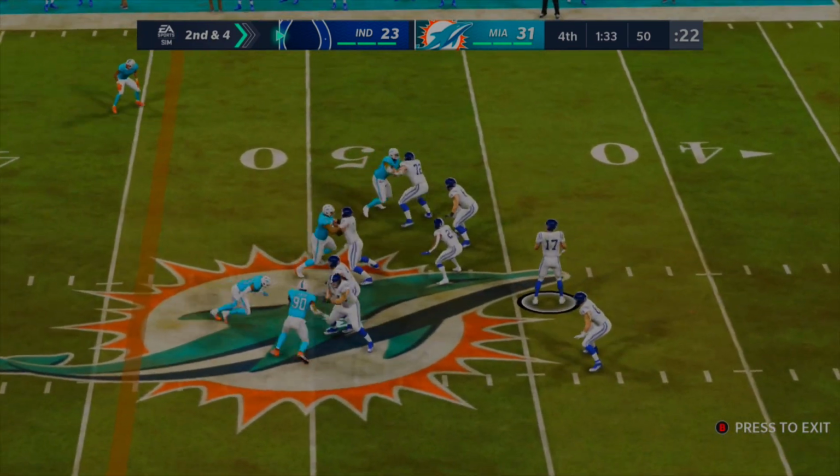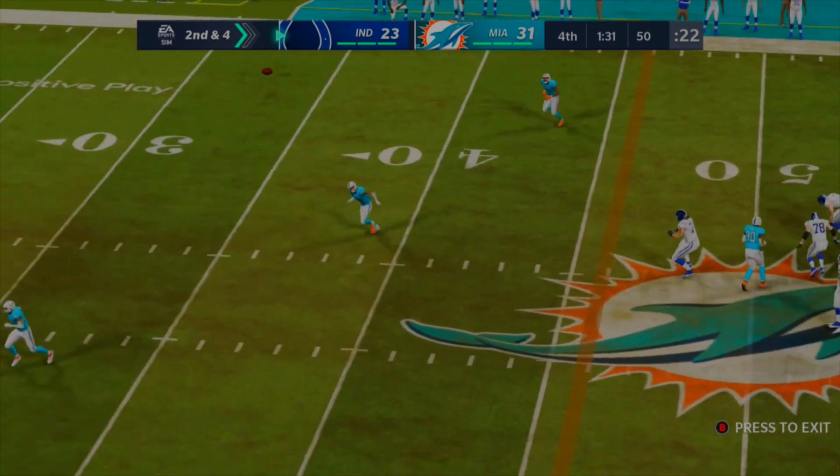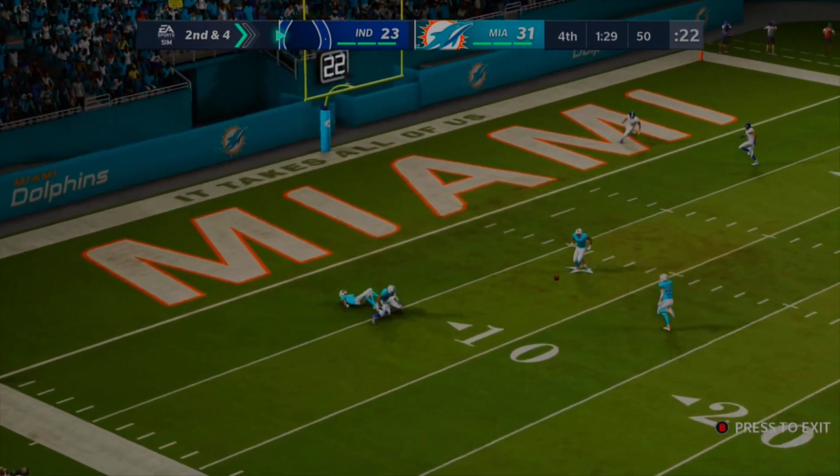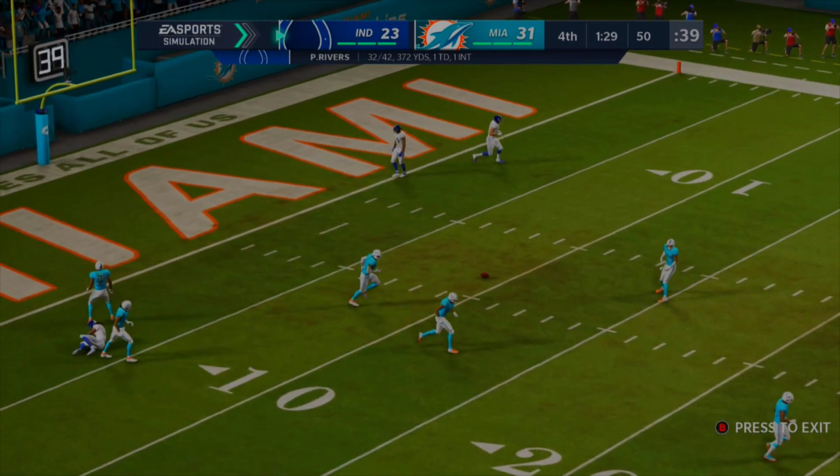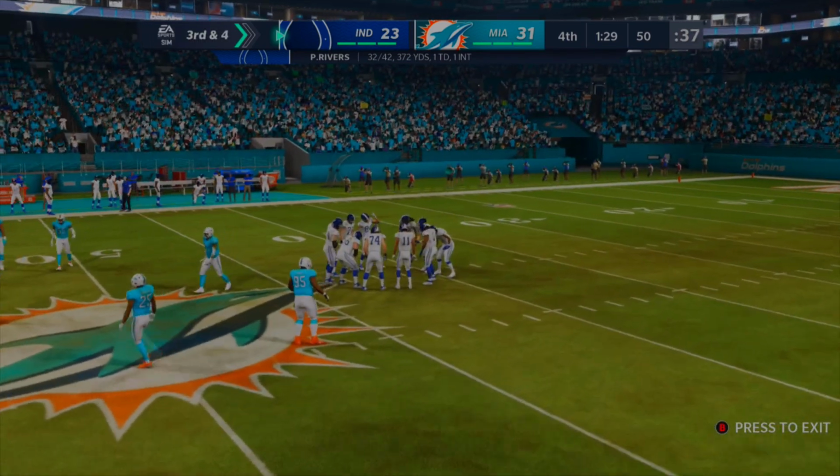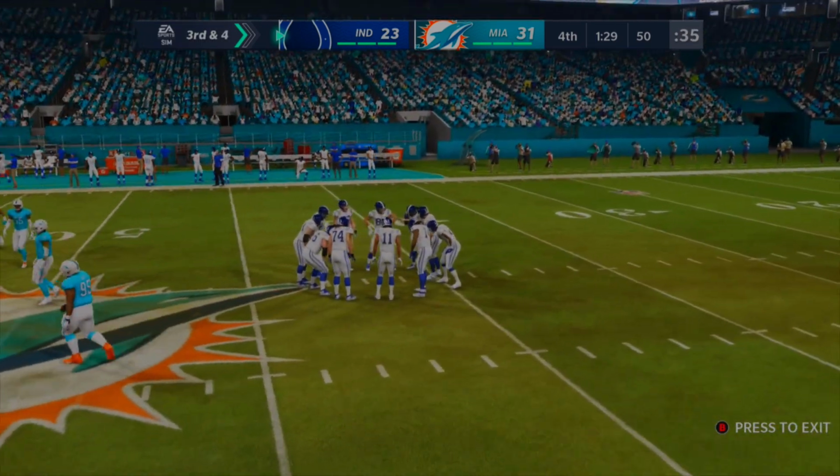Take the handoff for Phillip Rivers. Phillip Rivers is going to jump around the pocket, and he's just going to throw this one deep to a knockout. No one was there for it. One person was there, but mainly just the Blue Dolphins are there to cover it. So 3rd down and 4 now.